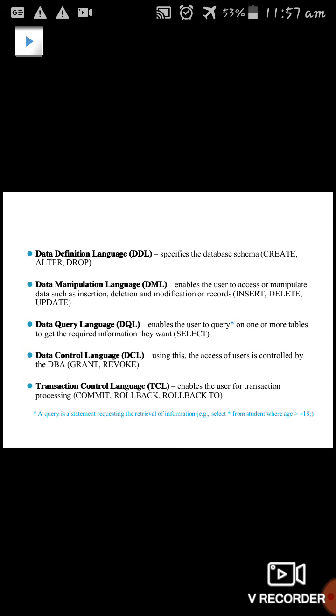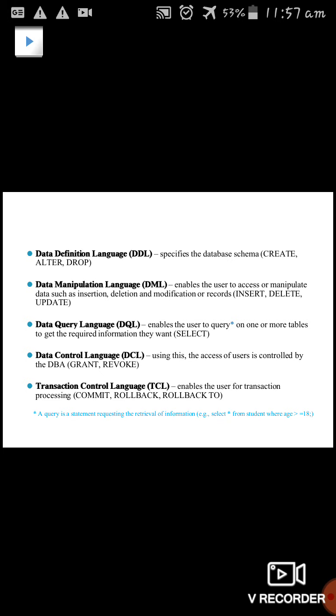Next is the data manipulation language, that is DML. It enables the user to access or manipulate the data inside the structure of the database. It is used to insert a field or delete a field, or if there are any updates to the values of the fields, we can use the data manipulation language.